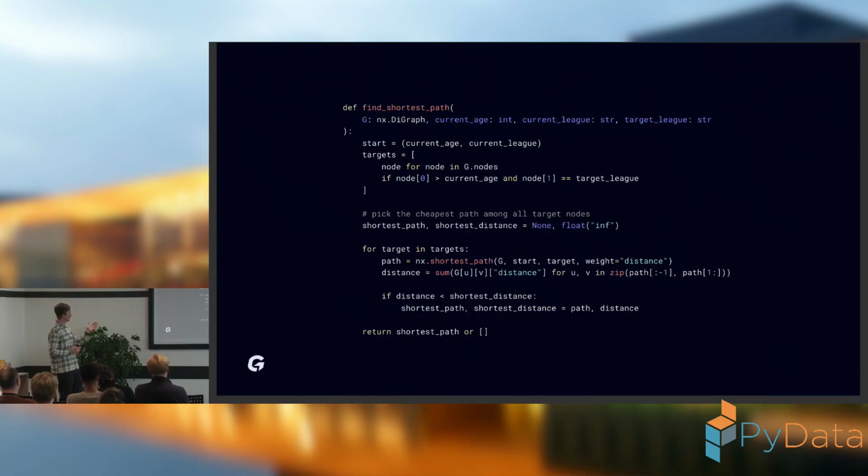As you can see, I'm looping again over those potential targets and computing the distance for every path, meaning that even though I am returning only one shortest path in this particular example, what I can do is save all those paths and their distances to some sort of data object, and then sort them from the shortest to the longest, and provide those alternative paths I was talking about before.